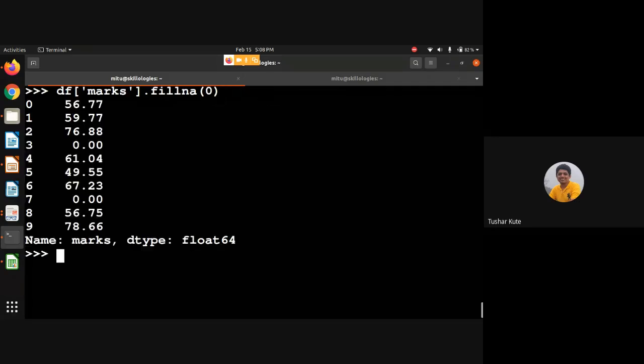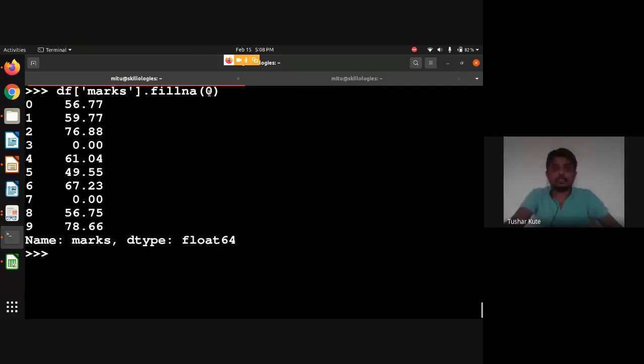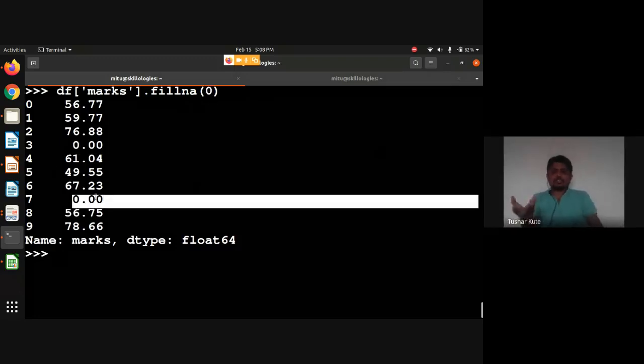So wherever the NaN values are there, I can fill 0. See, put 0 there where the NaN is. But is it okay? Not actually. 0 is not a possibility of having marks, it's not a universal constant that we use. But instead of that, I can put something.